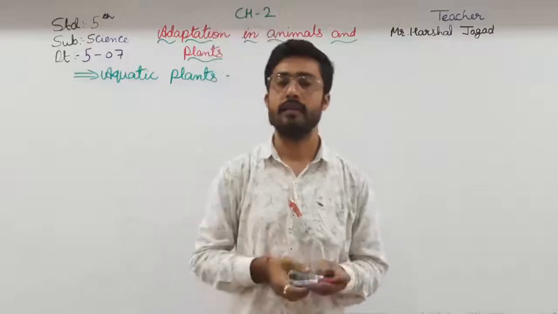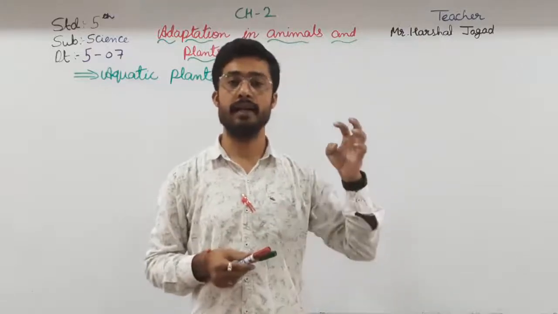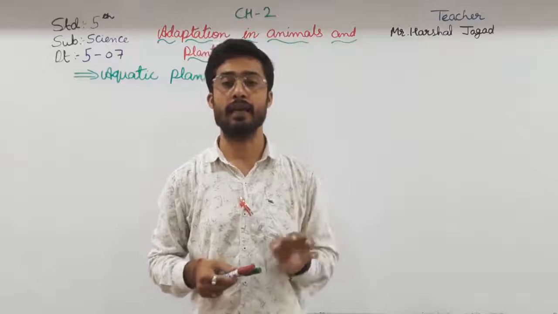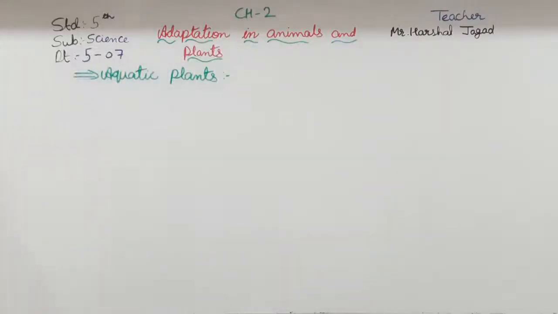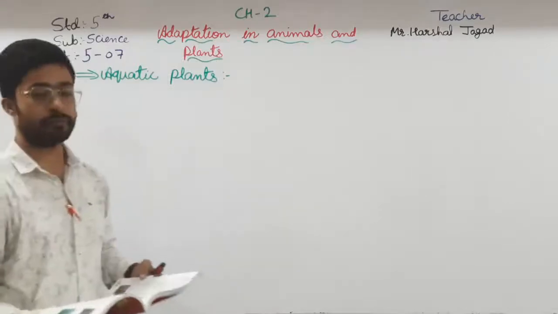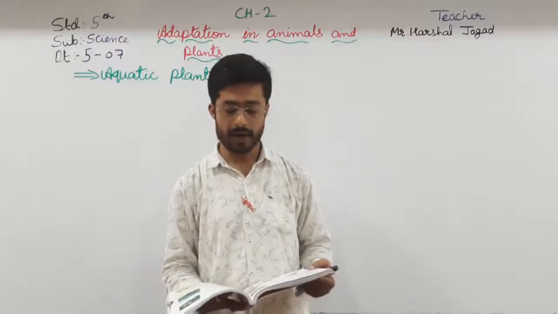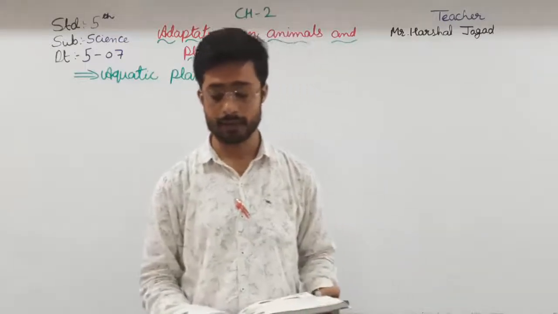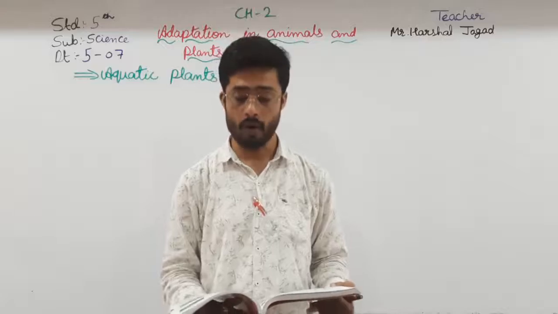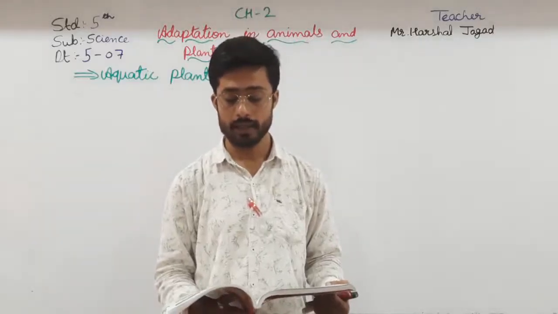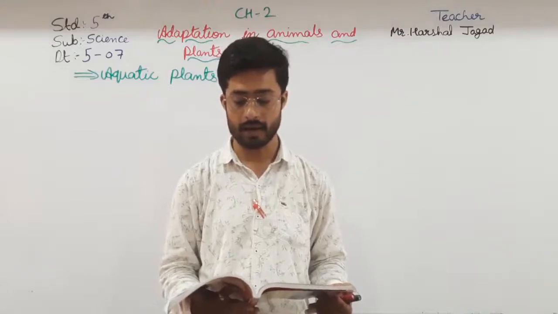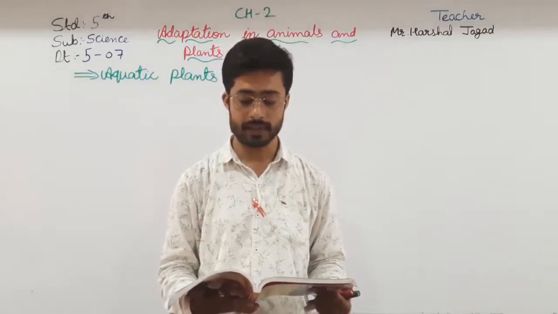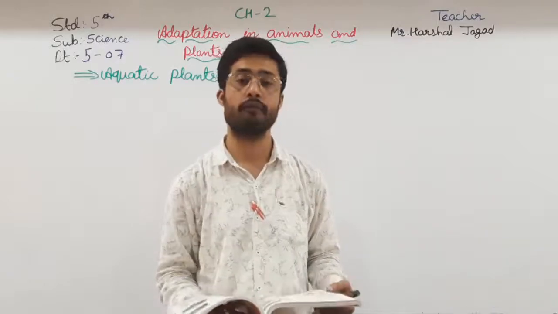First of all, the plants which are inside the water are known as the aquatic plants. Okay, students. Now, in that there are some adaptations. So the first one is that aquatic plants are of different kinds. Plants such as water lily and lotus have their roots fixed to the bottom of the pond, but the leaves and the flowers float on the surface. These plants have a long spongy stalk or stem that helps them to stay afloat.